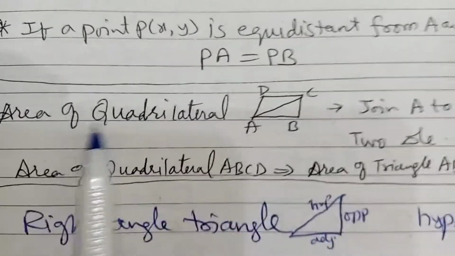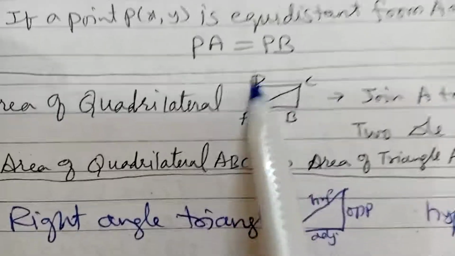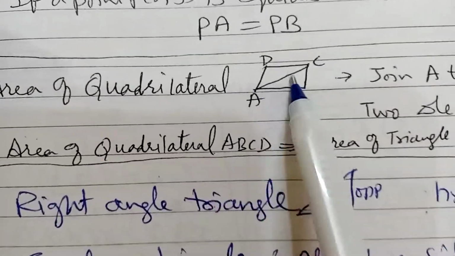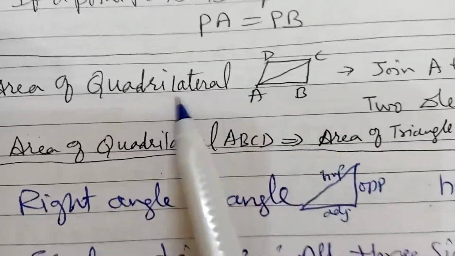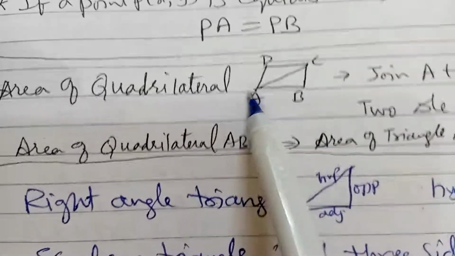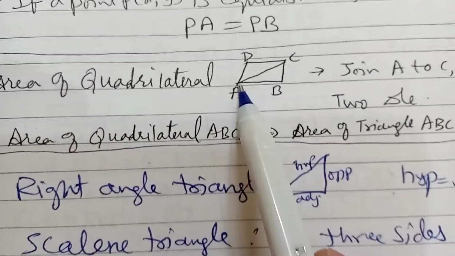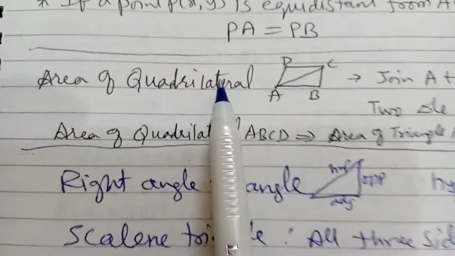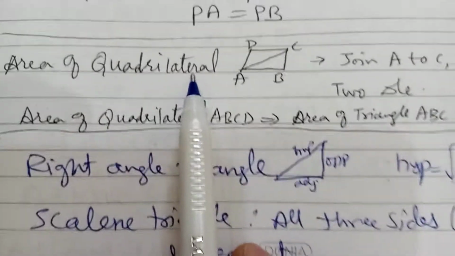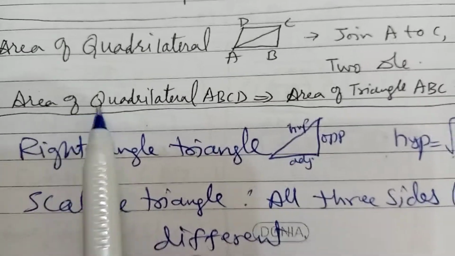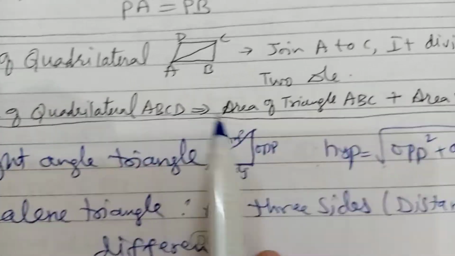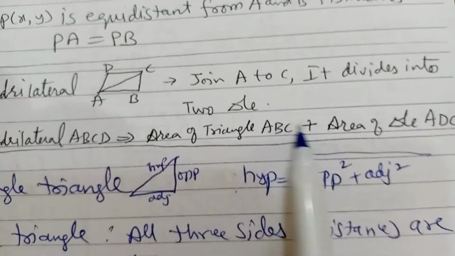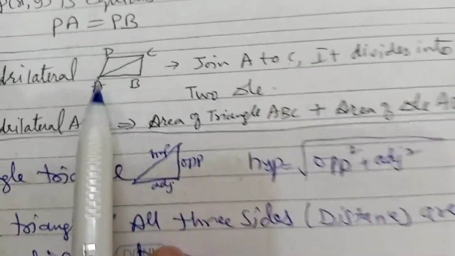Next, area of a quadrilateral. This is any quadrilateral. If we join AC, this four-sided figure will divide into two triangles. So the area of quadrilateral ABCD is equal to area of triangle ABC plus area of triangle ADC.